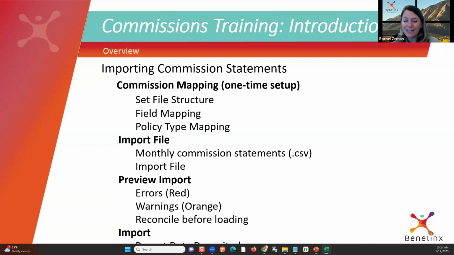I know we are moving. The industry is moving in the direction of providing more electronic statements for you agencies. So if they don't have it yet, I know that they're moving in that direction. So it always is a good idea to ask when you do your kind of refreshers annually with your sales reps. Find out if they have electronic statements, because if they didn't have it last year, they may have it this year. If they don't have it this year, they're probably going to have it next year. There's a lot of pressure on insurance companies to now provide that information electronically.